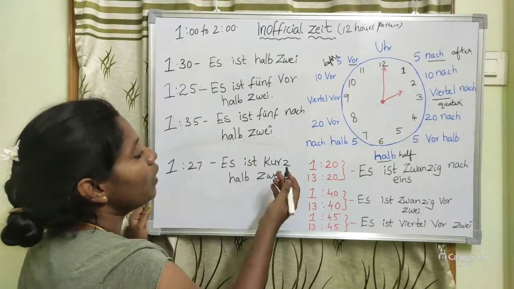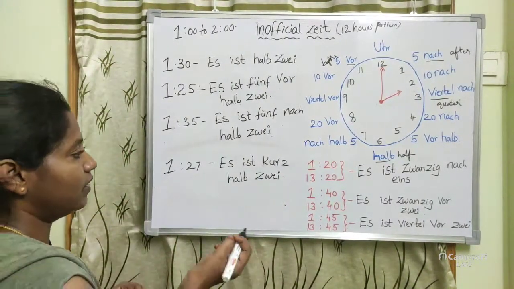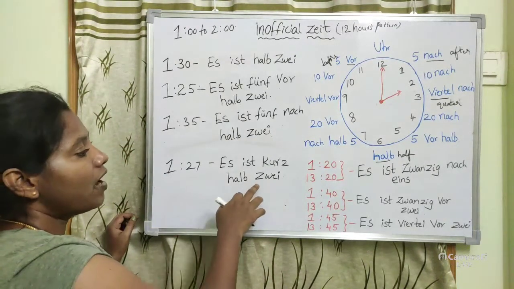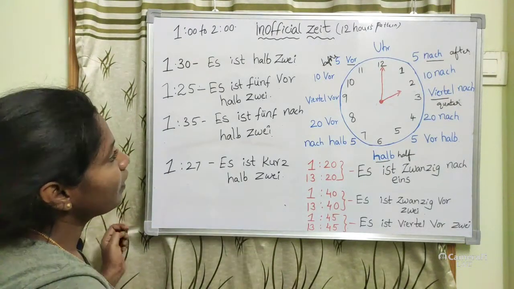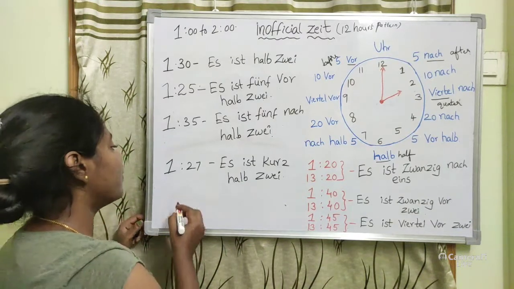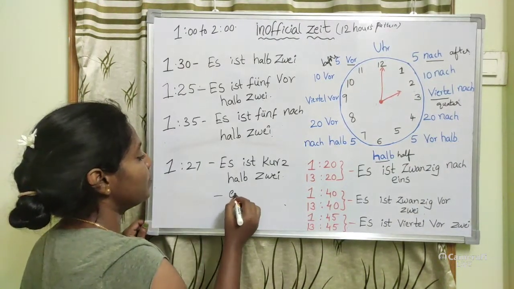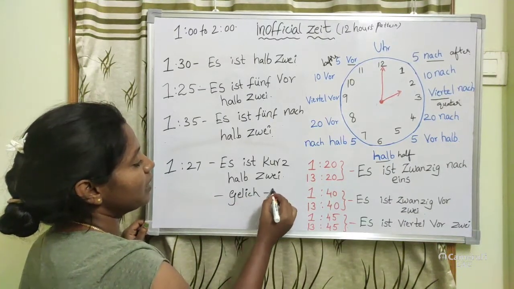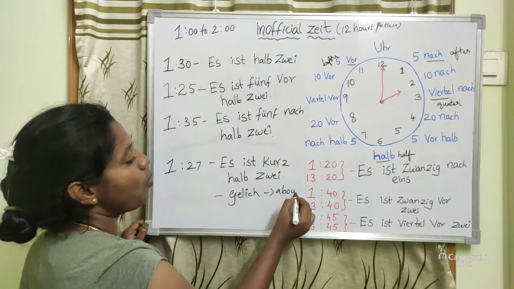Means only a little bit less than halb zwei. Okay. In this way, sometimes we can say gleich. Gleich means also the same, about 2. Gleich means about 2. So it is about 2.